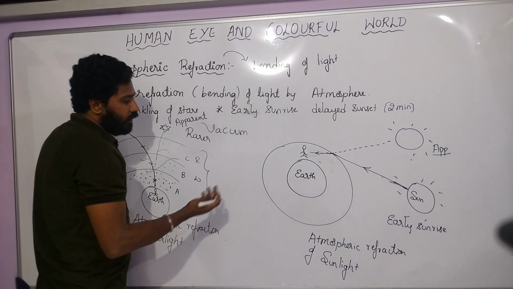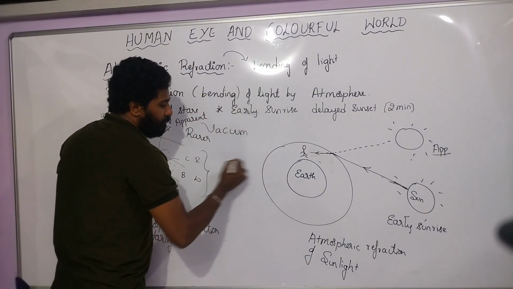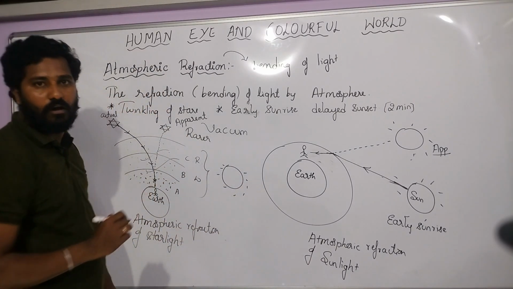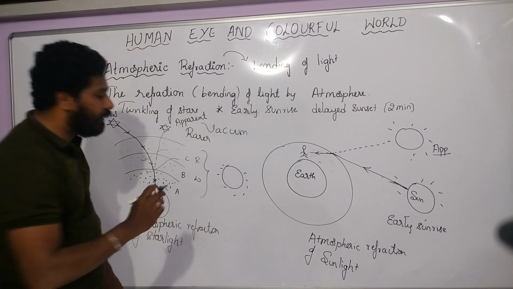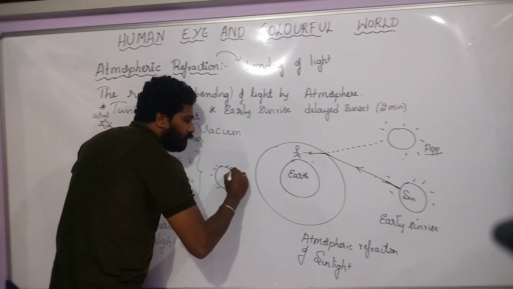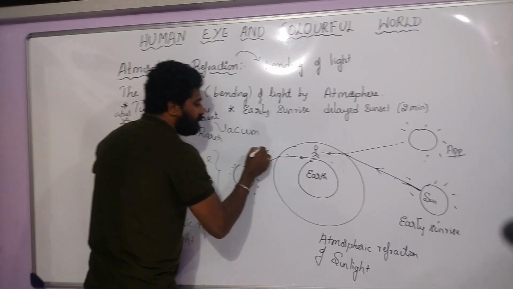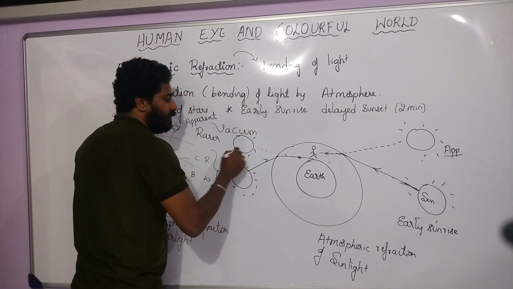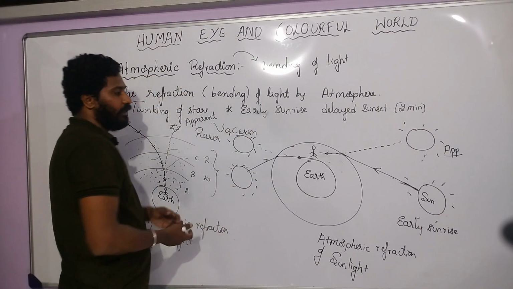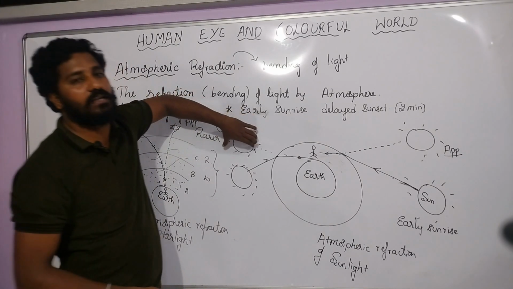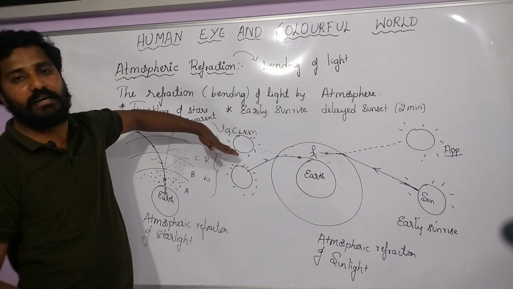Okay, in delayed sunset also, the same example I can give. Already the sun has set, and here the light ray comes like this and just bends like this. But we will see the sun image like this, and we think, oh, the sun has not set.